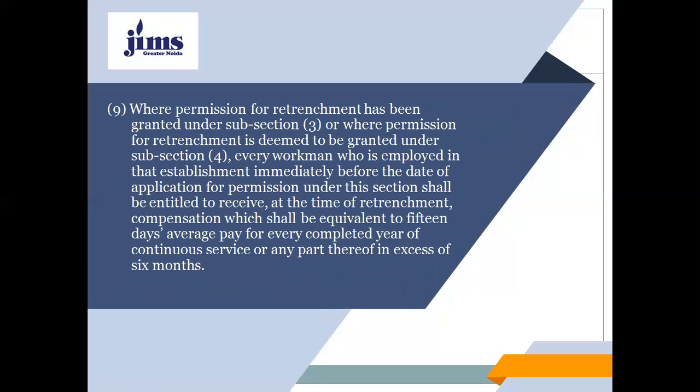Where permission for retrenchment has been granted under subsection 3, or where permission for retrenchment is deemed to be granted under subsection 4, every workman who is employed in the establishment immediately before the date of application for permission under this section shall be entitled to receive, at the time of retrenchment, compensation equivalent to 15 days' average pay for every completed year of continuous service or any part thereof in excess of 6 months.